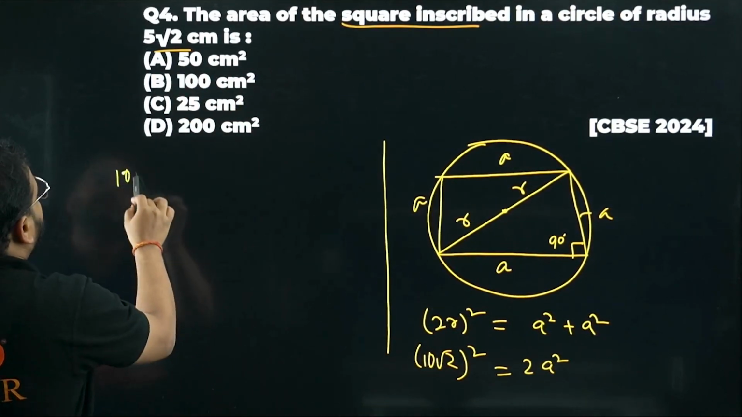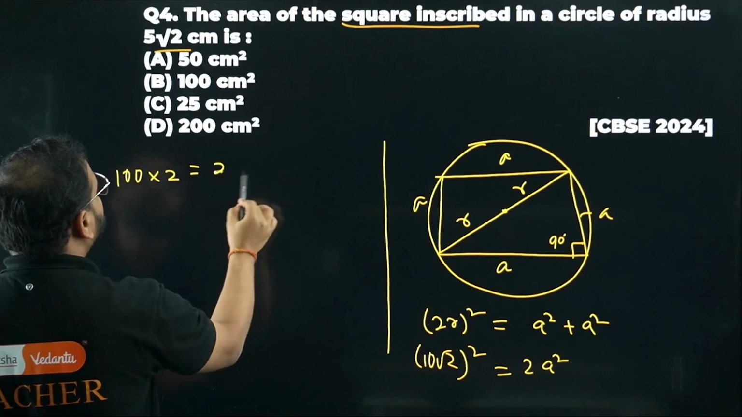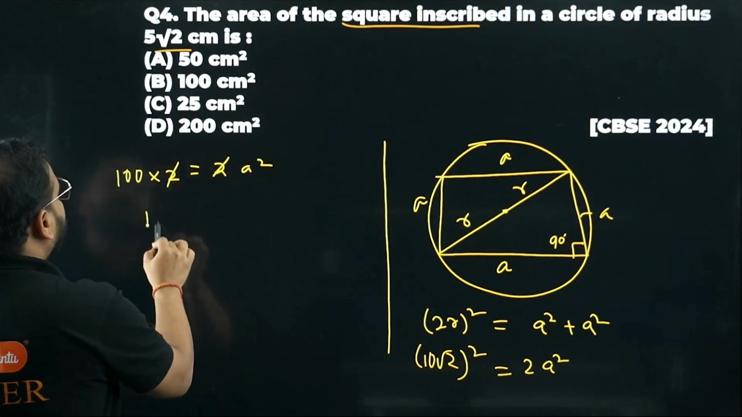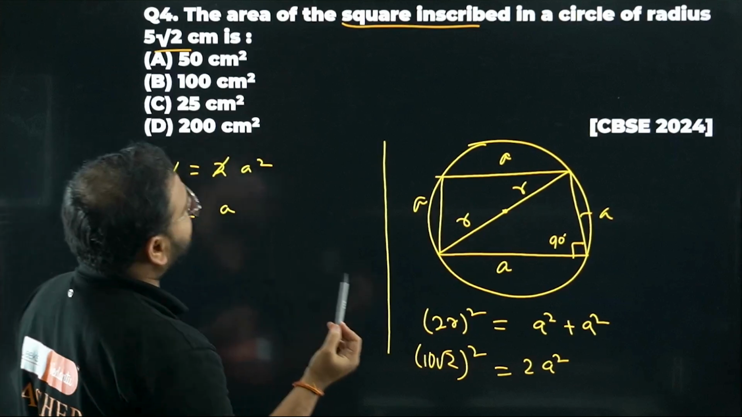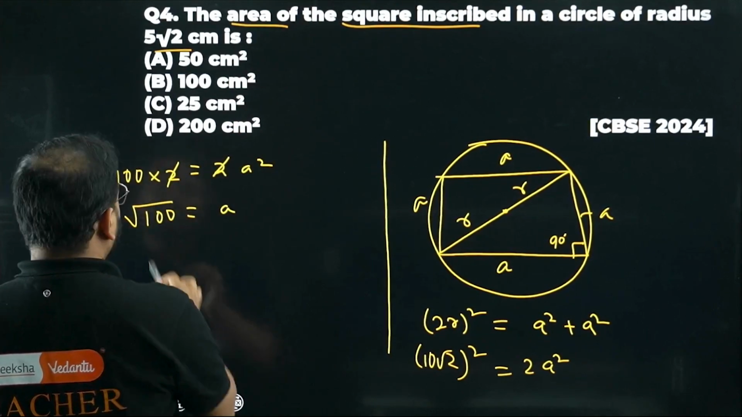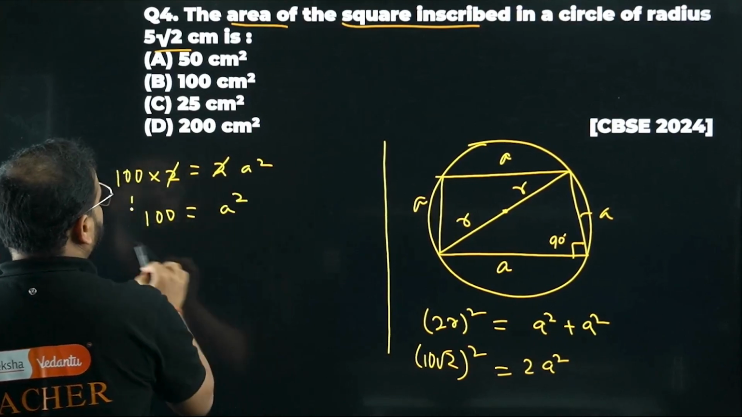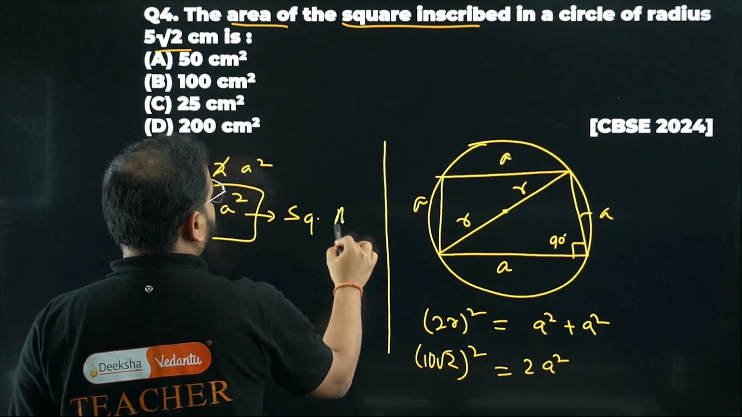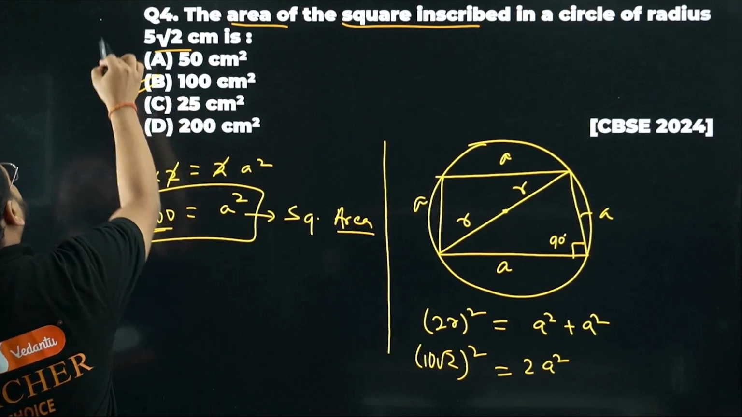10 will be coming as 100. Root 2 will come as into just 2 equals to 2A square. Cancel this 2 and 2. What I'm getting? 100 is going to be equal to A square. Okay, we are not looking for A, right? We're looking for area of the square only. So A square. What is the area of a square, bacha? This is the square's area, right? It means what? 100 is my answer. Option B is the most suitable option.